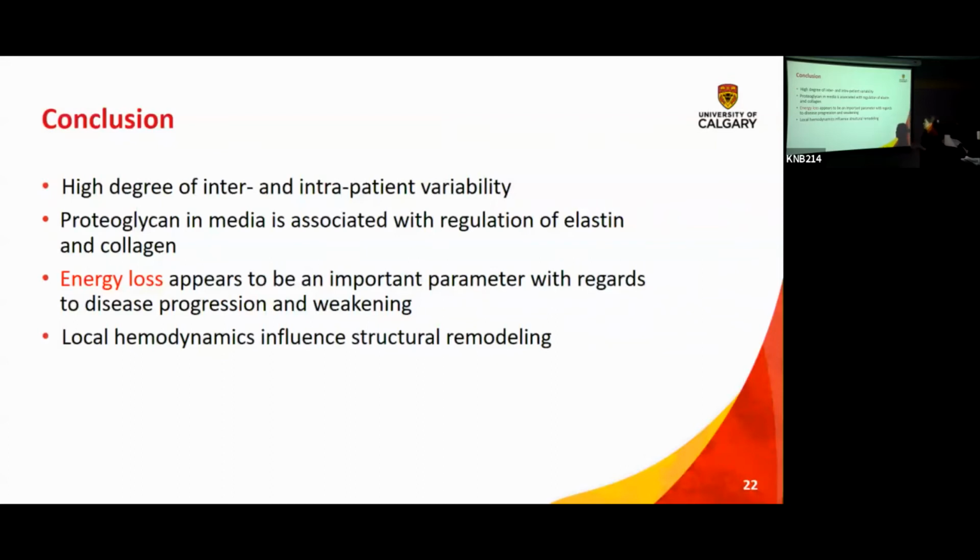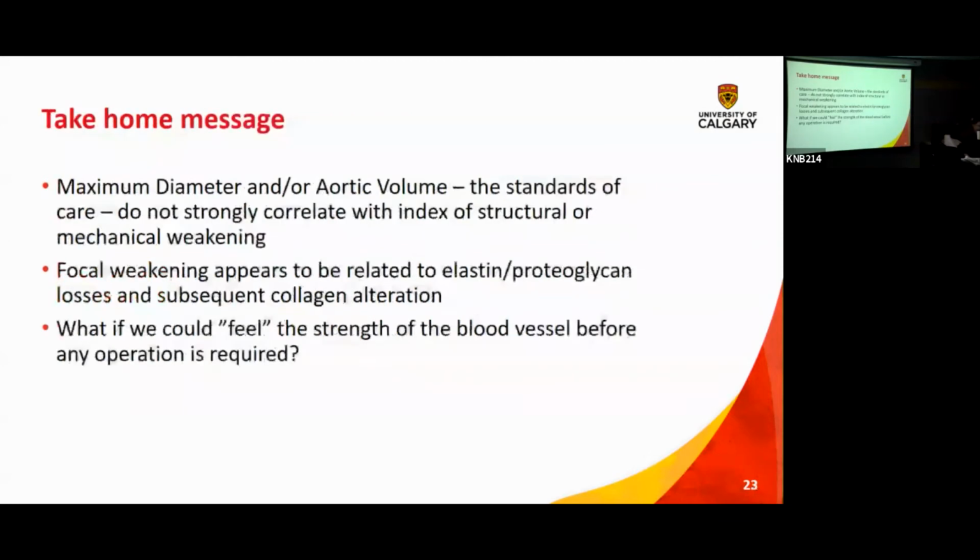Energy loss appears to be an important parameter with regards to the progression and the weakening. And then the local hemodynamics definitely affects the structural remodeling, and we can have not only an idea of the local hemodynamics, which is supposedly a causation effect, but we can also have an idea through the strain of what is going on at that particular piece at that particular point.